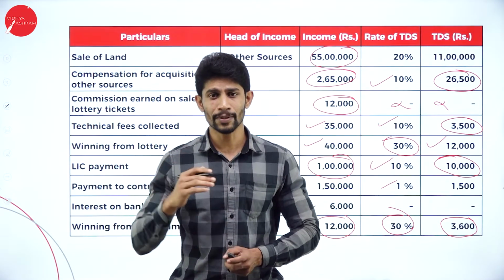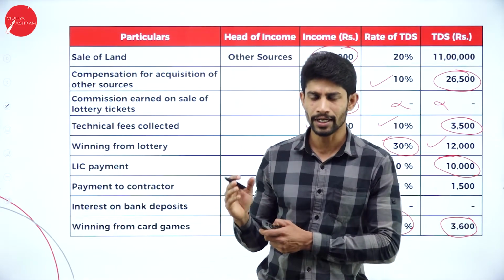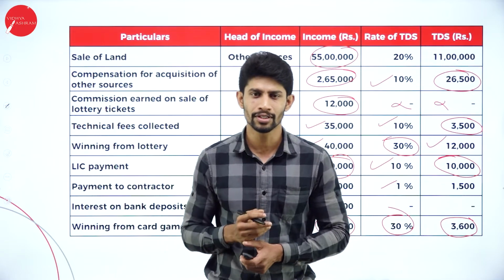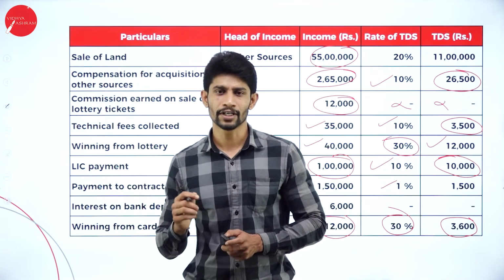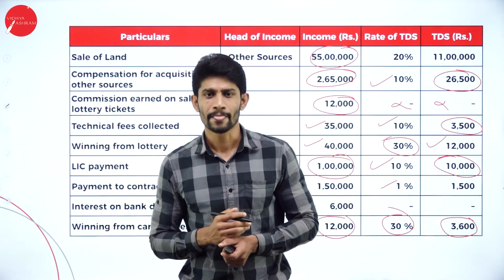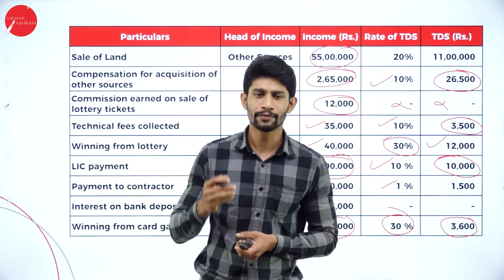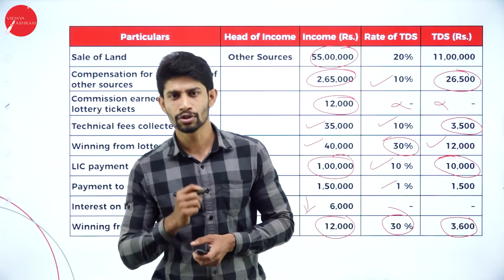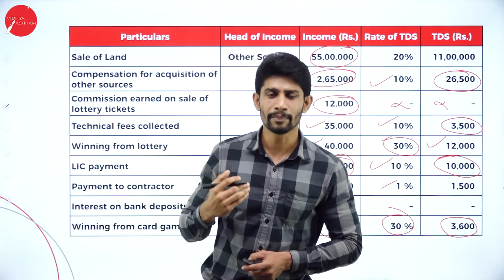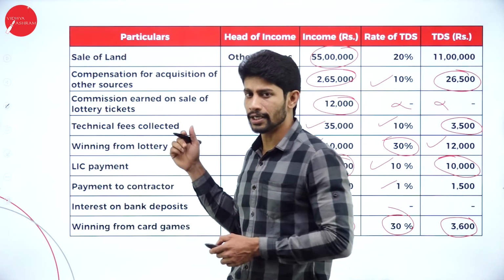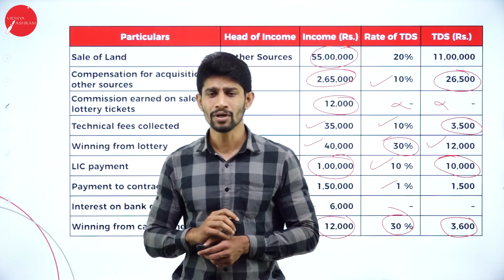So the thing is, you have to keep in mind the rates applicable on different types of incomes. If it comes to casual incomes like card games, winning from horse race and all, it is 30%. If it comes to interest on bank deposits or securities, it is 10%. And if it comes to dividend received, it is 10%. And if it comes to payment to contractors, it is 1% for an individual contractor and for companies it is 2%. And if it comes to commission to agents, lottery agents, it is 5%. So like this, you are supposed to keep in mind all the percentages relating to deduction of TDS. If you know the percentages, it will be very easy to solve the problem.